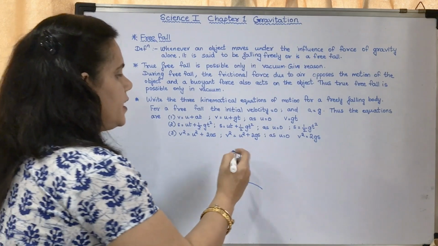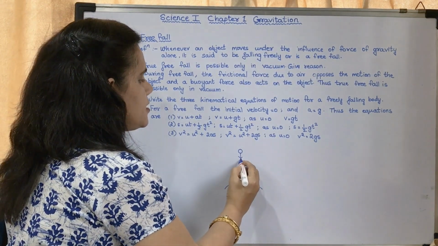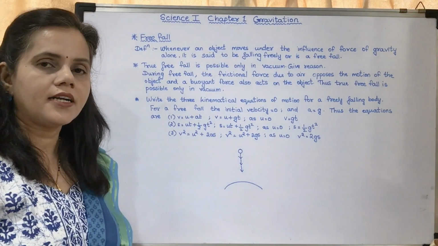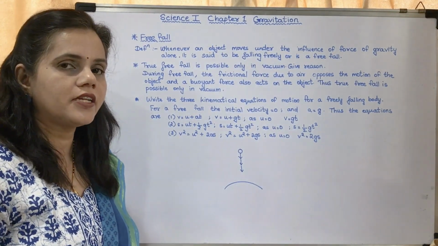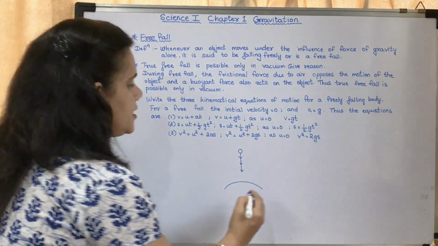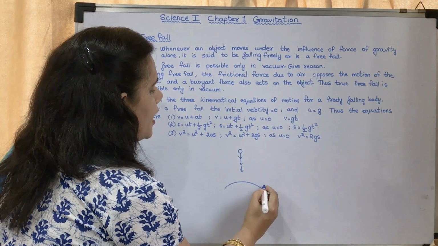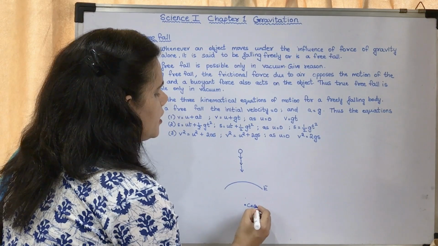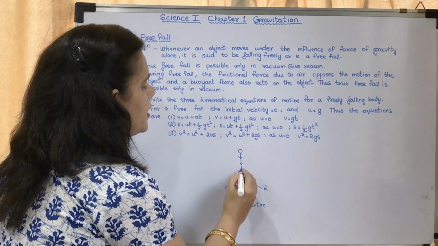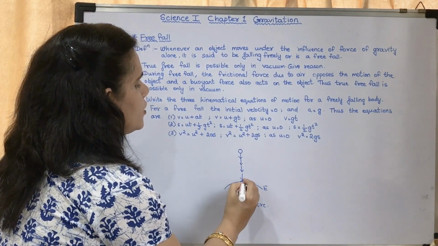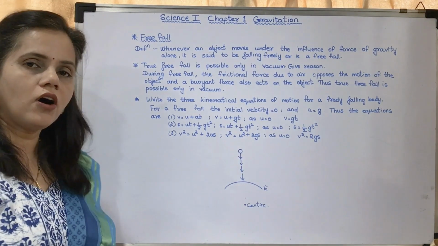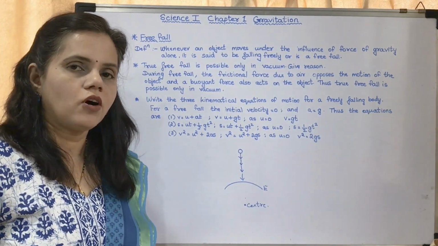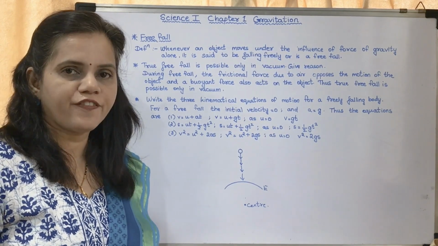Okay, so when they are falling downwards, consider they are under the influence of gravity alone. This is the earth and they are attracted towards the center of the earth, so they will fall onto the surface of the earth. That type of fall is said to be free fall.